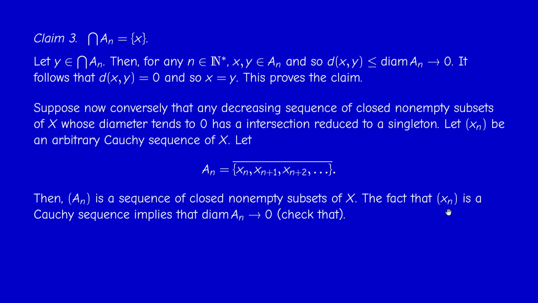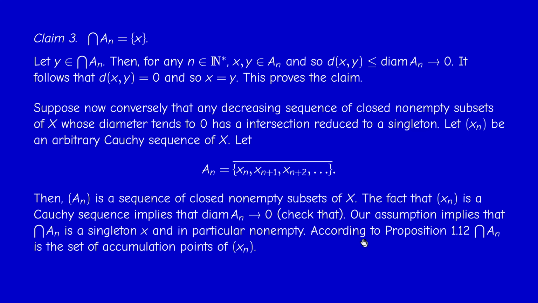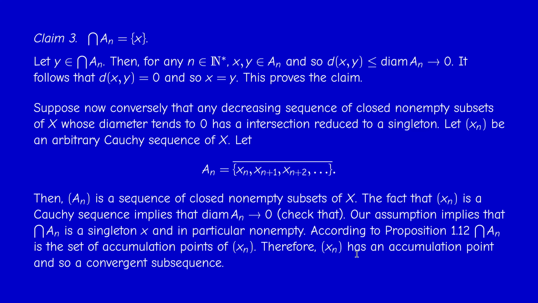And the fact that (x_n) is a Cauchy sequence implies, as you may check, that the diameter of A_n tends to 0. Okay, it's easy. You should check that. So our assumption implies that the whole intersection is a singleton {x}, and in particular not empty. However, according to proposition 1.2, the whole intersection of the A_n is what we call the set of accumulation points of (x_n), which in the metric case means that it's the set of all limits of subsequences. Okay, so this means that (x_n) has an accumulation point.